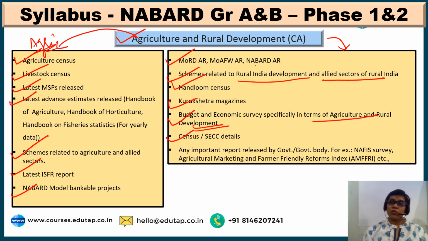Though Census 2011 is very old, it is the latest one that is available, so very important. After all these, if there is any other report released by the government or any government body, like the NAFIS survey by NABARD, or the Agriculture Marketing and Farmer Friendly Reforms Index by NITI Aayog, see, all these are also important as part of ARD current affairs.